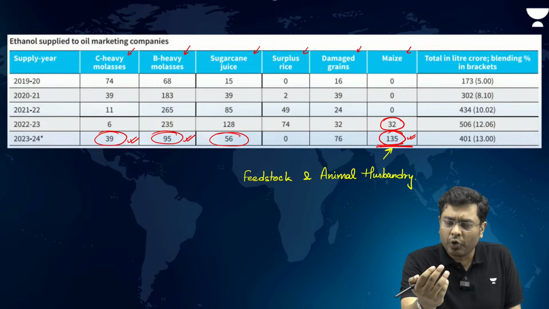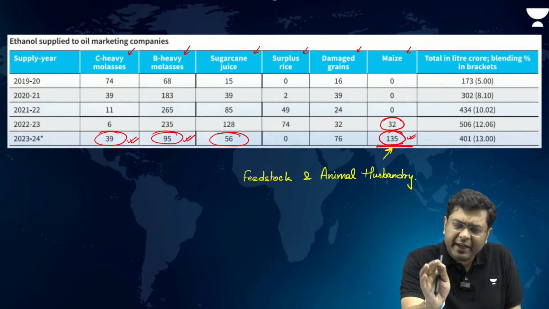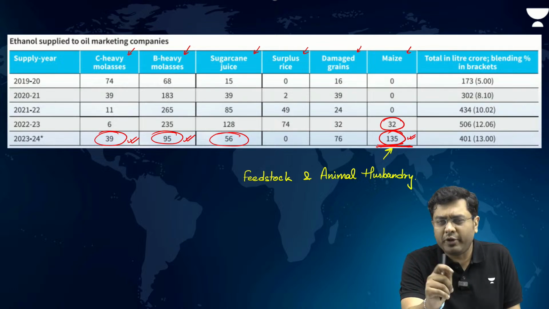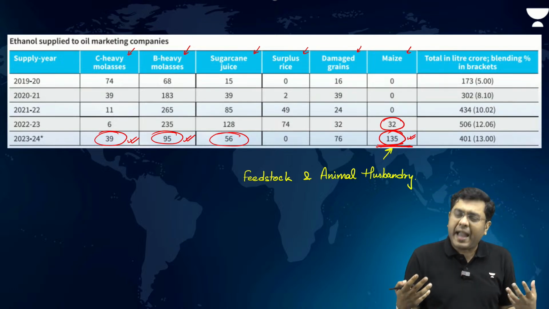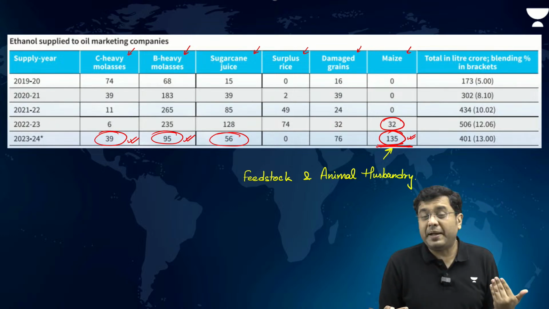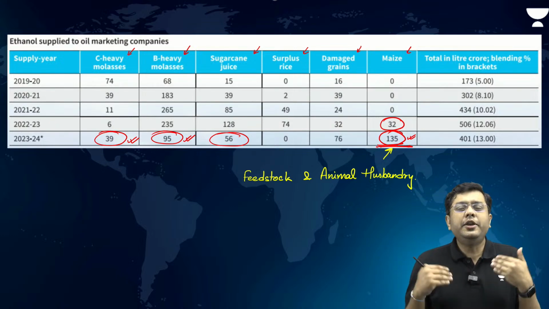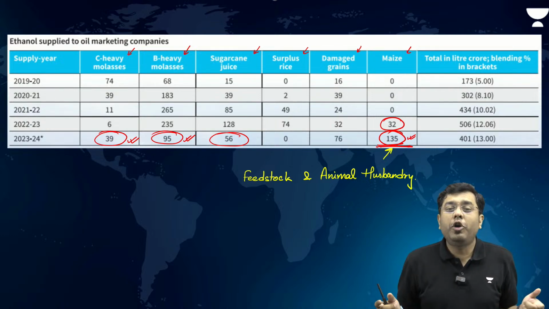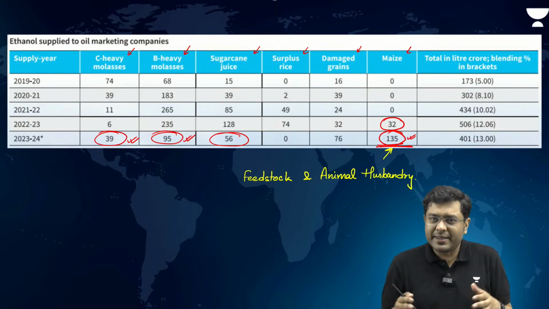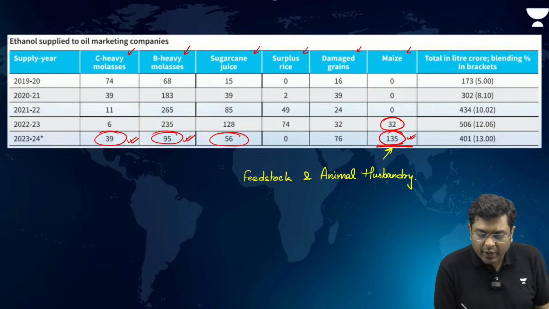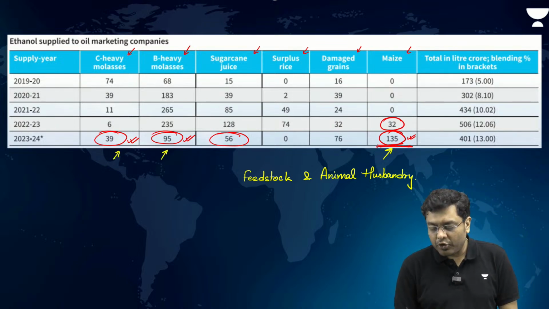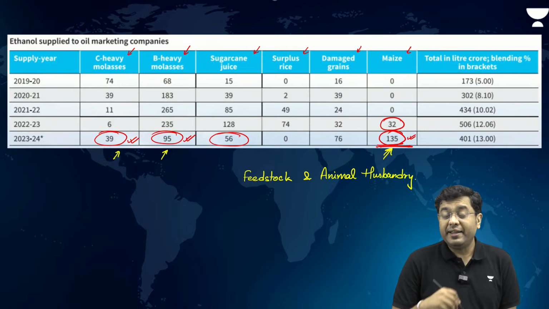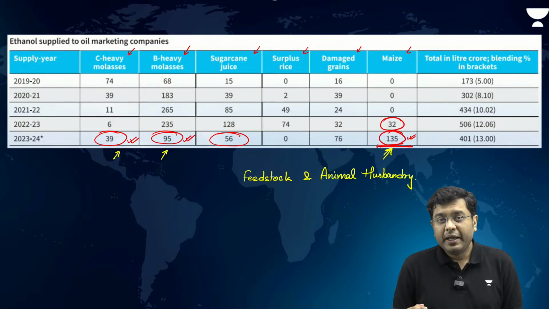Otherwise, the crop growing sector is having a very slow growth of around 2% to 3%. So, if our poultry sector, our animal husbandry sector is impacted by the rising price of maize, then you can understand the overall impact it will have on agriculture, just because we are not utilizing sugarcane for production of ethanol, but rather we are utilizing maize and damaged grains. So, that is where you have an issue.